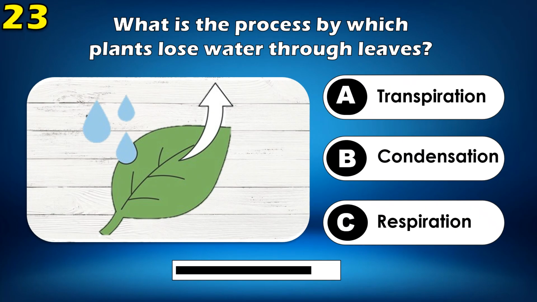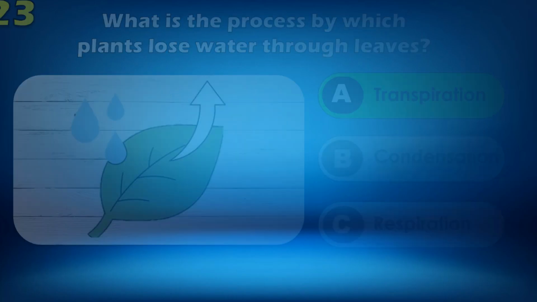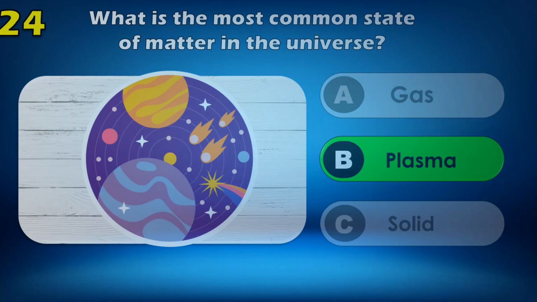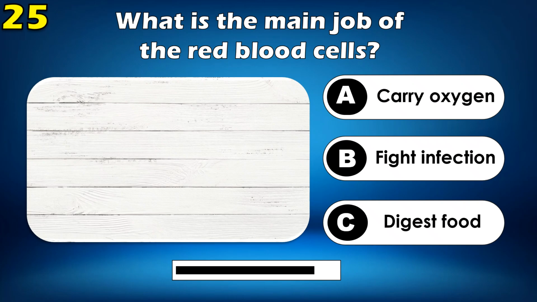Lever. What is the process by which plants lose water through leaves? Transpiration. What is the most common state of matter in the universe? Plasma. What is the main job of the red blood cells?